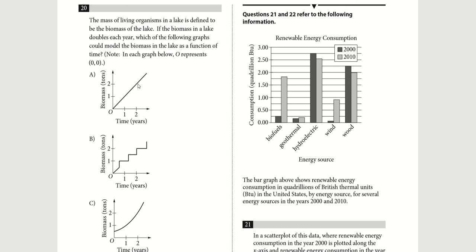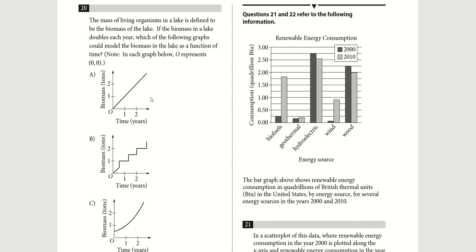However, you got to be careful because, first of all, it goes from 0 to 1. That's not doubling, right? If you start at 0, no matter how many times you double it, it'll still be 0. So that's mathematically incorrect. But also you notice that at year 3, it should double from 2 to like 4, right? So that would assume an upward curve, but that's not what we see because it's just a line. So for these two reasons, A is eliminated.